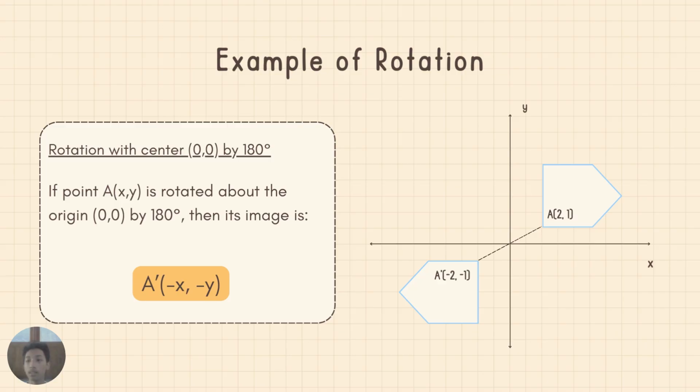These rules are derived from the geometry of the coordinate plane. A 90-degree rotation essentially swaps the x and y values and changes their sign depending on the direction of rotation. A rotation of 180 degrees about the origin maps the point x, y to negative x, negative y.